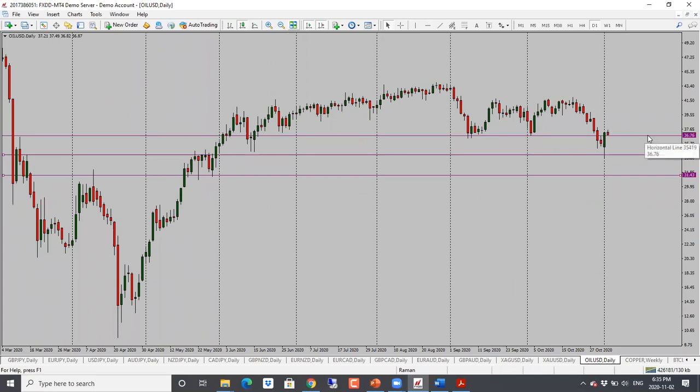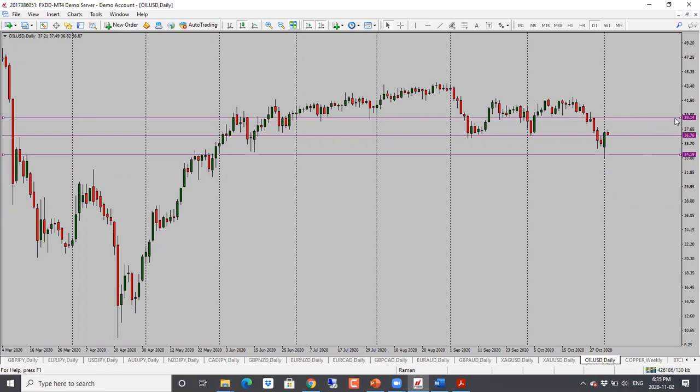Oil here, oil has seen a big bounce today, and as a result of that, we did see Canadian dollar go up. Now we do have a bullish candle close, so if it holds above this 36.75 level, then we're likely to see another leg higher here.